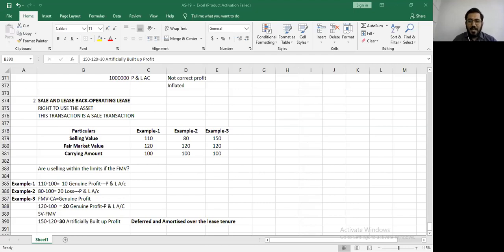Raj, I have a question for you. Will I actually have a loss of rupees 30, or am I unnecessarily showing a loss of 30? Is it actual loss or artificial loss? Actual loss. So if I am bearing the loss, and this is the true position that I have had a loss, how is it manipulation? In this case, there are very few chances that anyone will do manipulation.